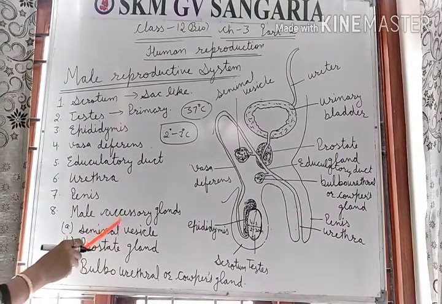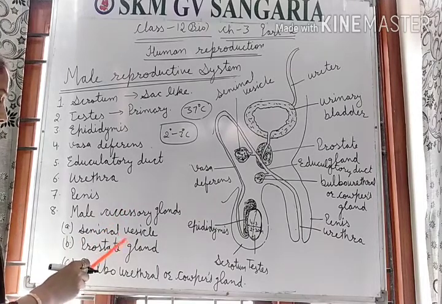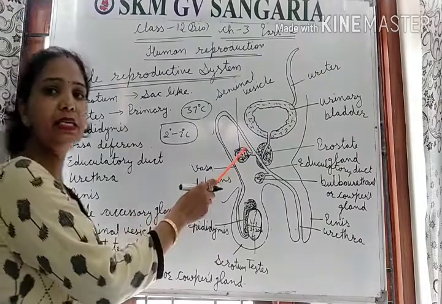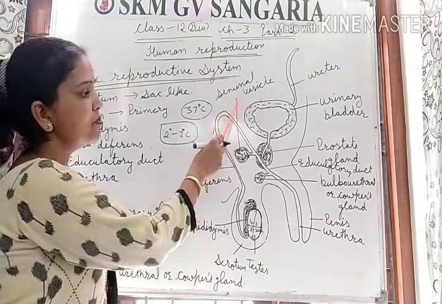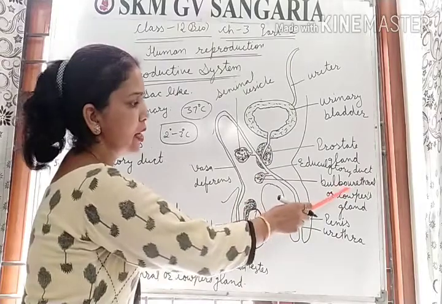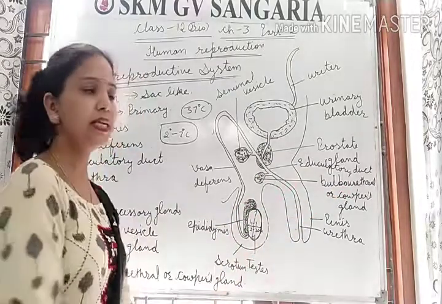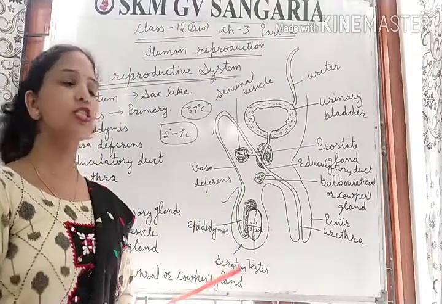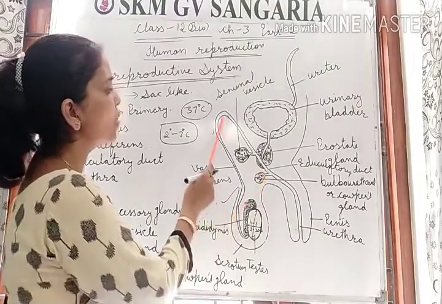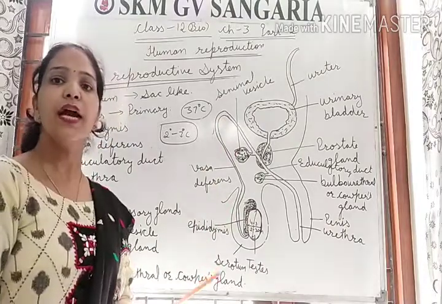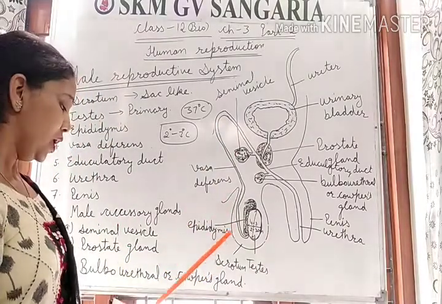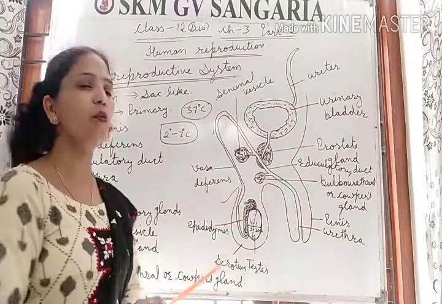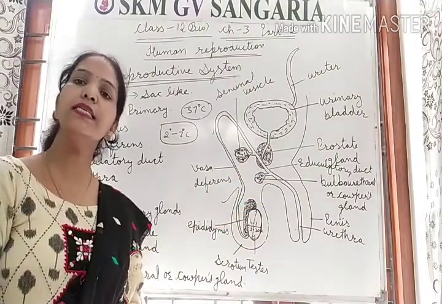Next are the male accessory glands: seminal vesicle, prostate gland, and bulbourethral or Cowper's gland. These three glands secrete substances that provide nutrition to the sperm, and the sperm with the secretion of these glands forms the liquid known as semen.